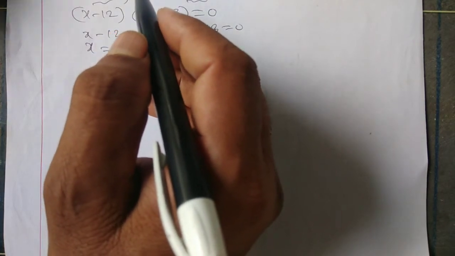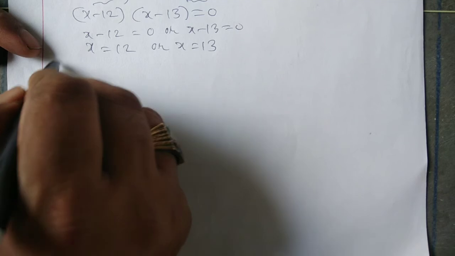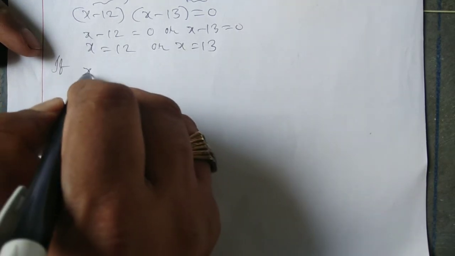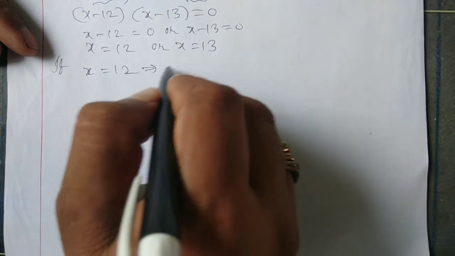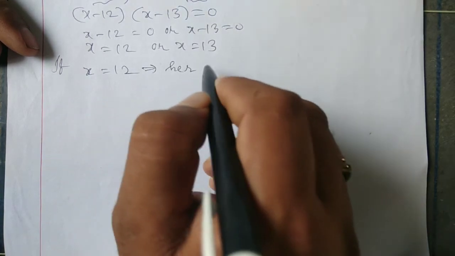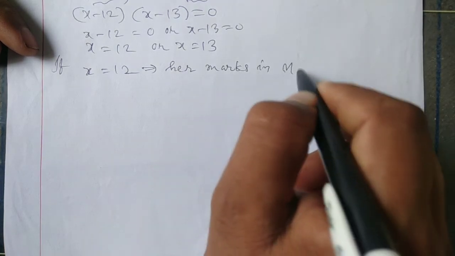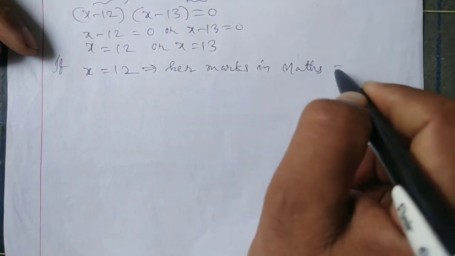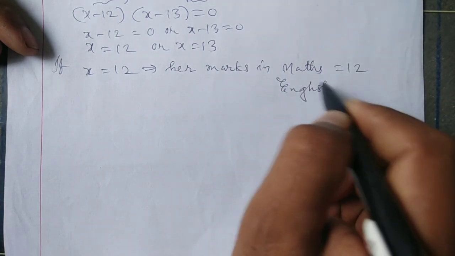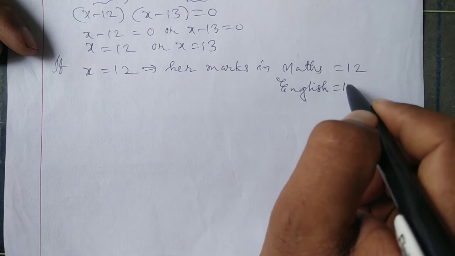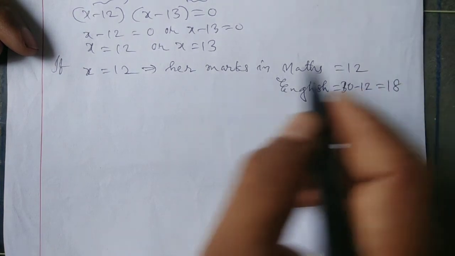X means what? Maths. If x is equal to 12, then our marks in maths are 12 and in English 30 minus 12, that is 18.